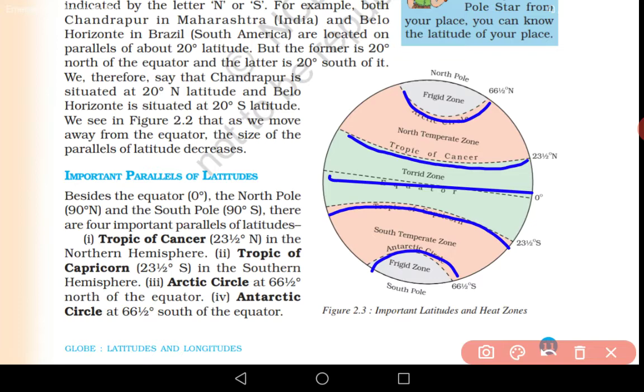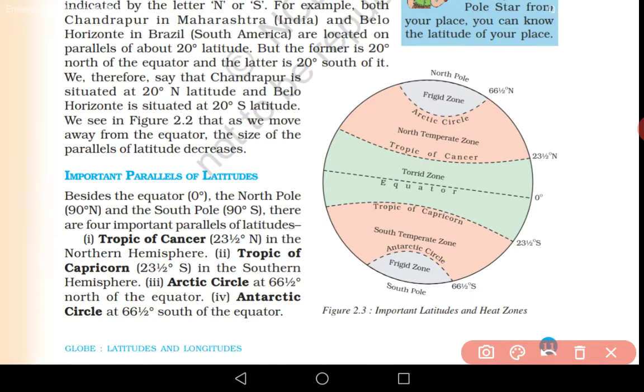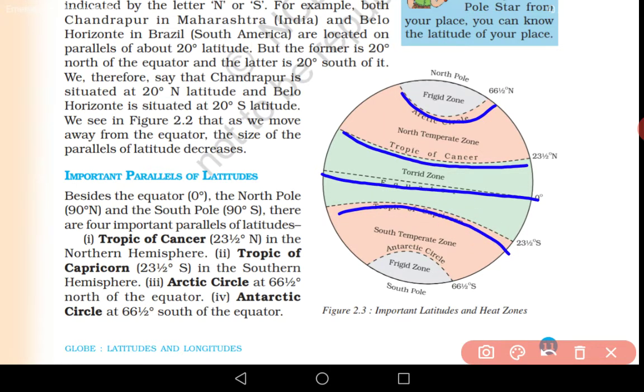Okay, so again we will revise that. What are the important parallels of latitudes? They are equator, tropic of Cancer, Arctic Circle, tropic of Capricorn, and Antarctic Circle. So these are the important parallels of latitudes.